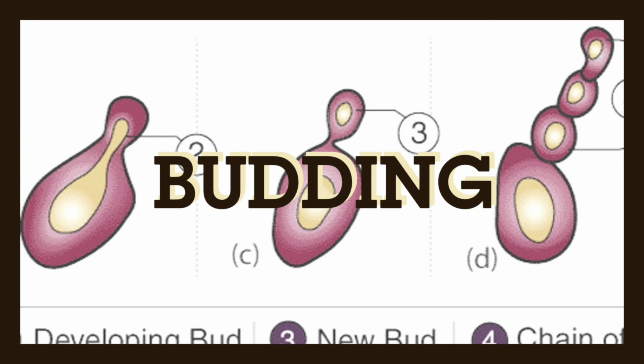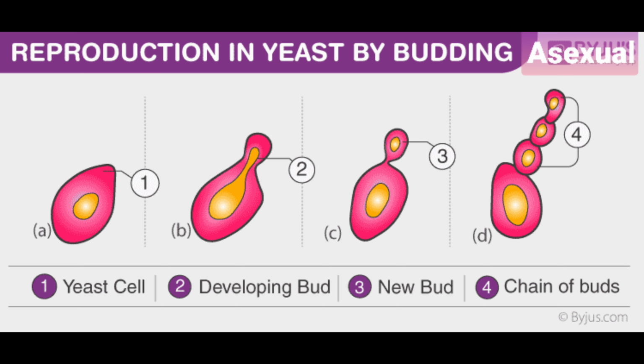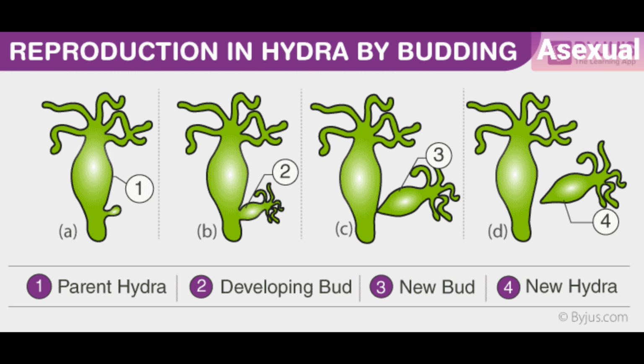The third method is budding. In this method, cells of some parts of the body of the animal undergo repeated mitotic cell divisions. This leads to the formation of overgrown regions of cell masses. Such regions of cell masses that result due to mitosis are called buds. A young animal is developed from such a bud.